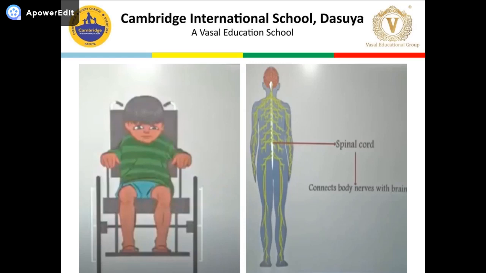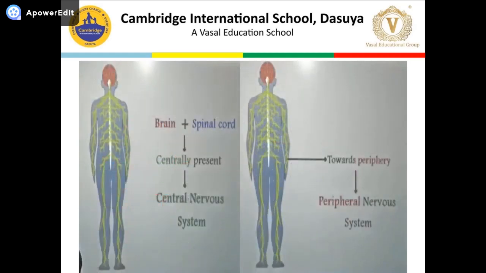What happened? Neurons form a cord-like structure known as the spinal cord. Then these neurons go to the brain. Since Peter's back was injured, the spinal cord was damaged, and the spinal cord that connects the body nerves with the brain was affected, and that caused the paralysis of the lower portion of his body. So both brain and spinal cord are centrally present, so they make up the central nervous system of the body.